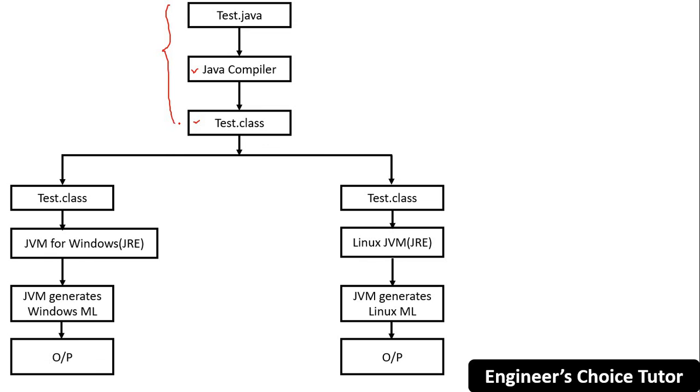So this phase is the compilation phase, right? And this phase is the execution phase.